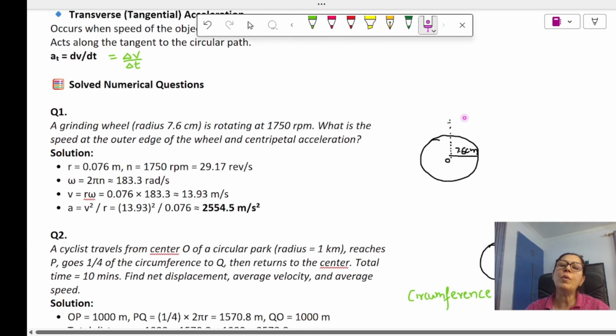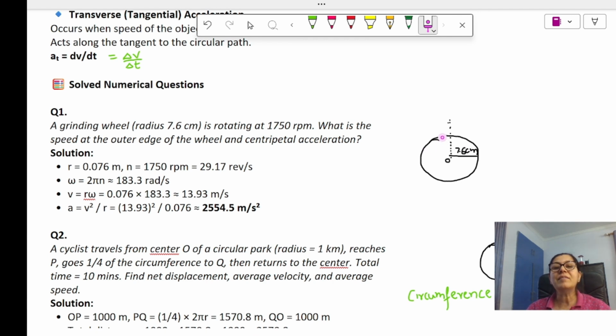A simple problem, and now you will understand each and everything. There is a grinding wheel of radius 7.6 centimeter. Always remember, whenever you are solving a numerical problem, the first thing is to write down whatever is given to you. And if it is not in SI units, the standard units, please convert it into standard units. They have given the radius of the wheel as 7.6 centimeter, which is in centimeter. So we need to convert it into meter because the SI unit of length is meters.